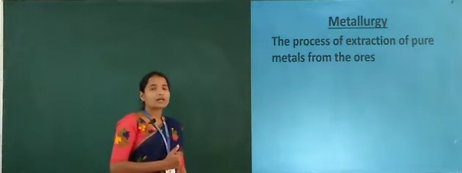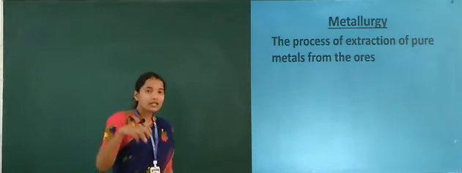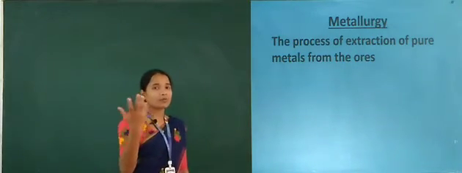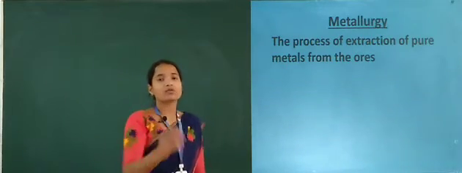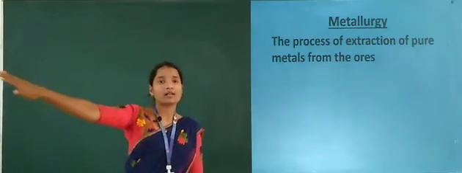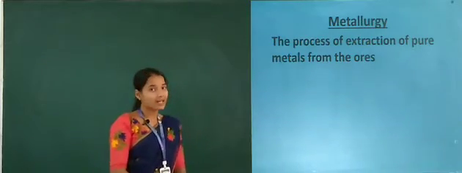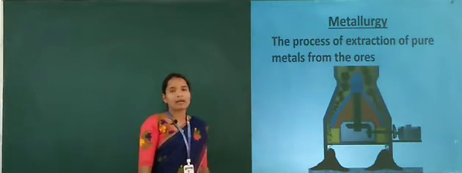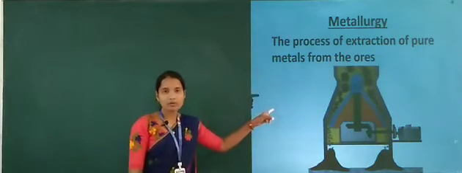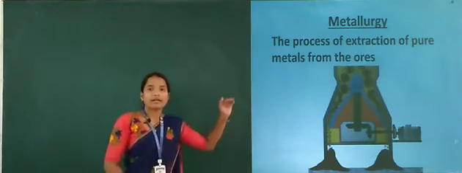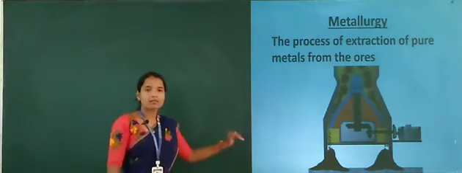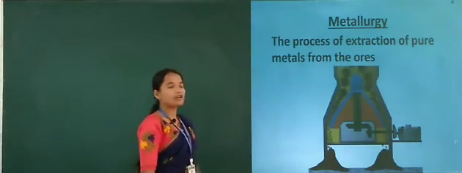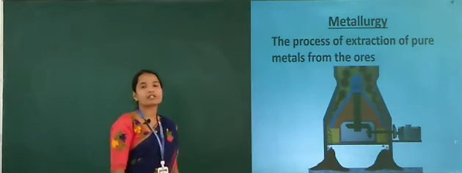Dear students, metallurgy means this process involved in the extraction of pure metals from the ores. You take the ore and then it undergoes the extraction process, then finally you will get the pure metal, and that is known as metallurgy. This is one of the apparatus used in metallurgy. Dear students, did all of you understand what is meant by metallurgy? Because in this session, all these concepts belong to only 1 mark questions, okay? Metallurgy means the process of extraction of pure metals from the ores.